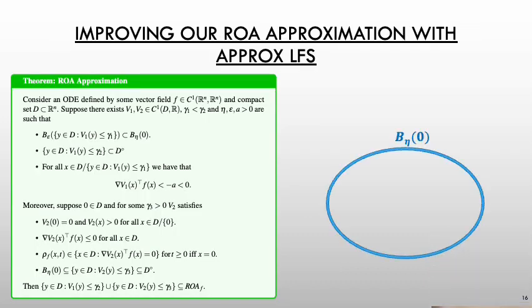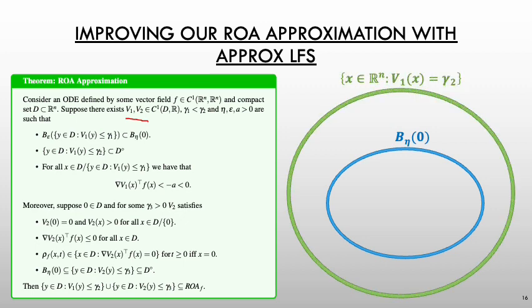So given some ball of radius eta, we would like to find two functions, V1 and V2, such that V1 is our approximate converse Lyapunov function with a sublevel set given as gamma 2 that contains this ball of radius eta, and another sublevel set of gamma 1 that's contained within this ball of eta, such that V1 dot is less than 0 between these sublevel sets.